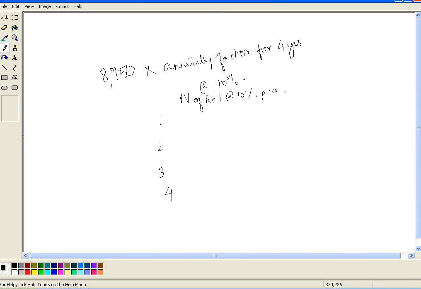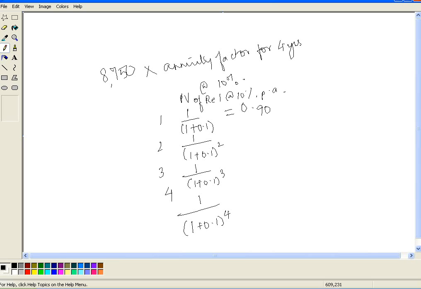Okay, so the present value factor for the first year will be 1 by 1 plus 0.1. For the second year it will be 1 by 1 plus 0.1 the whole squared, 1 by 1 plus 0.1 the whole cubed, and for the fourth year it will be 1 by 1 plus 0.1 the whole raised to 4. So this is 1 by 1.1, 0.909.